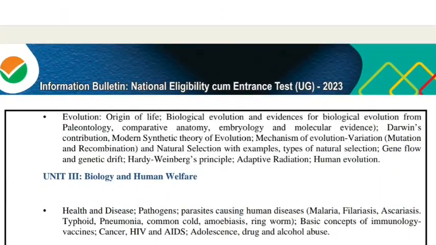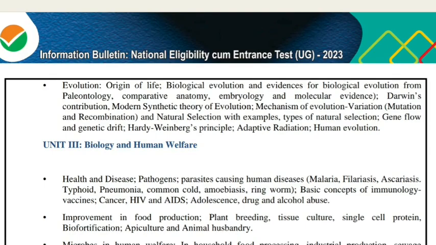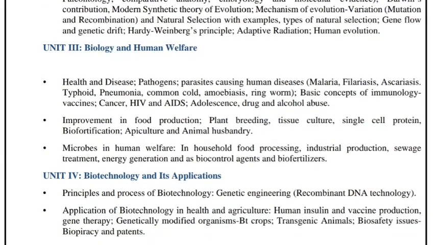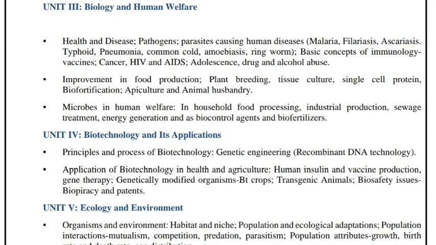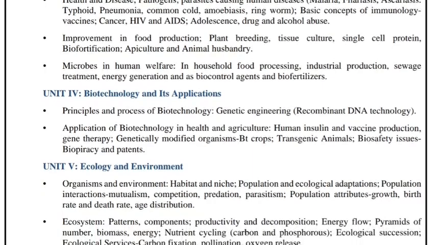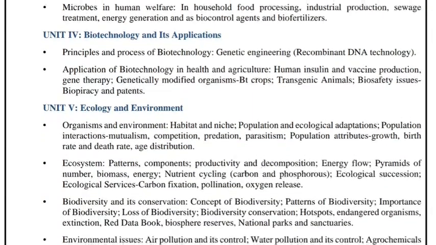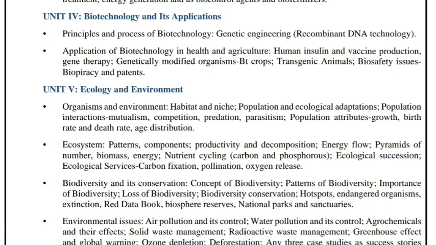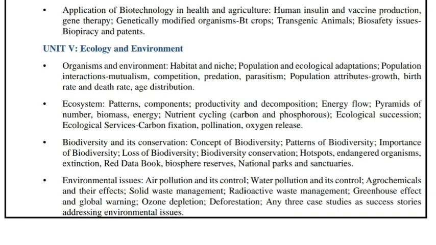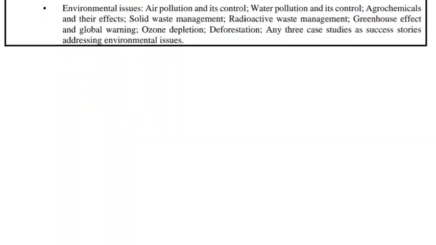Unit third is biology and human welfare. In this: health and diseases, improvement in food production, microbes in human welfare. Biotechnology and its applications is the fourth unit. In this: principles and processes of biotechnology and application of biotechnology in health and agriculture. Unit 5th is ecology and environment. In this, organisms and environment, ecosystem, biodiversity and its conservation, and environmental issues you have to study.